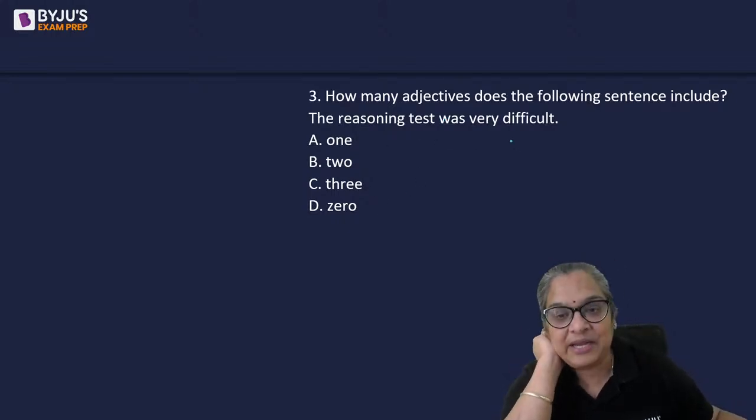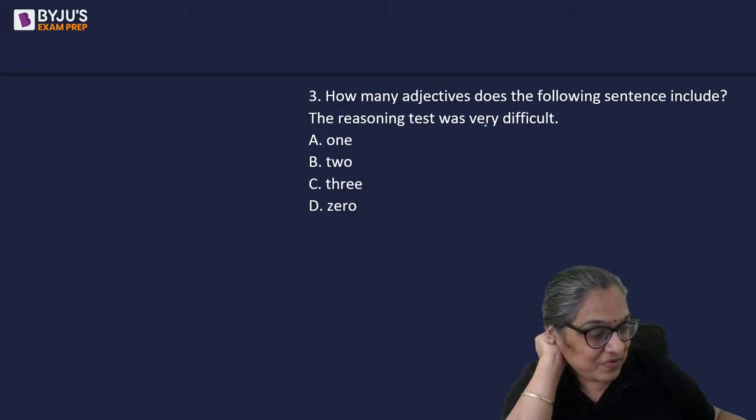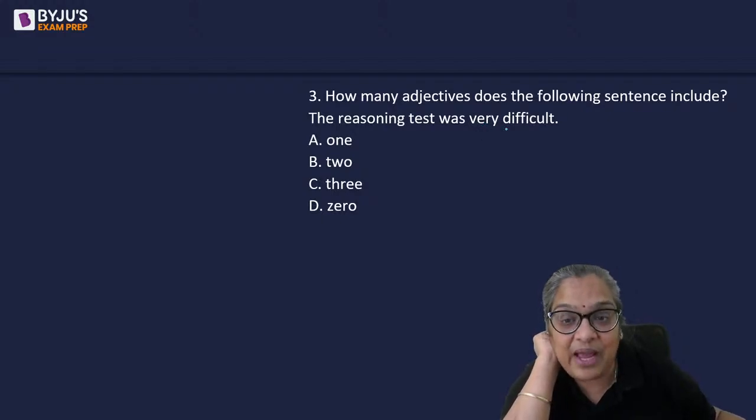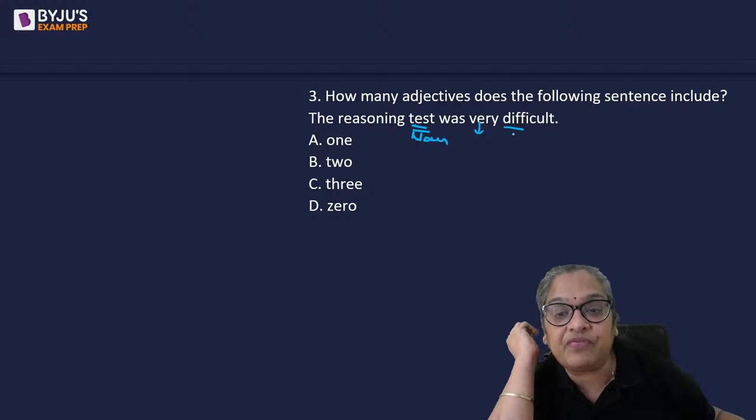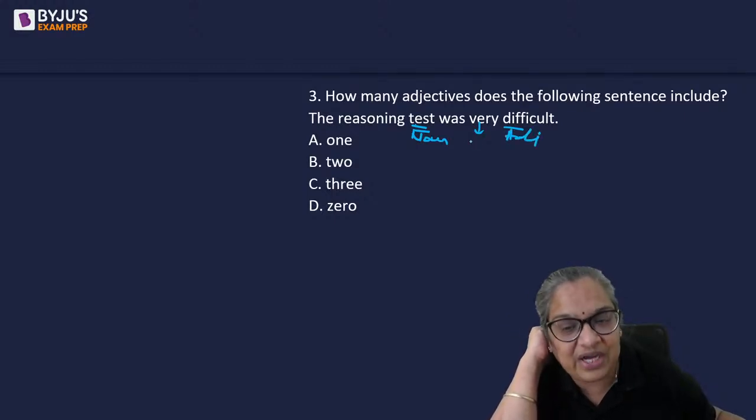Okay, all right. What is very? Very is an adverb. How difficult was it? So difficult is talking about the test, which is the noun here, correct? Anything which describes the noun, how was the test, easy or difficult, is an adjective. Very difficult, quite difficult, is an adverb.